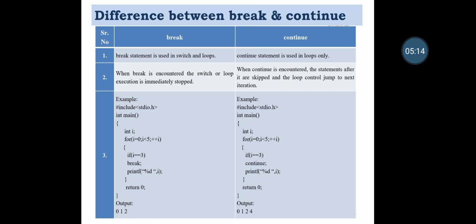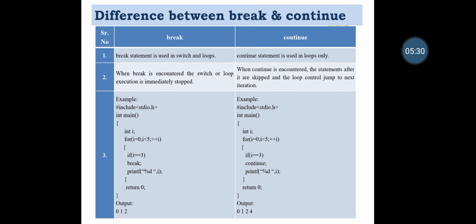Example of break in a program: #include header file, int main, integer i, for loop: i equals 0, i less than 5, ++i, the post increment operator is used. In curly braces, if i equals 3, then break the statement, otherwise print %d of i. Outside of the for loop, return 0. The output is 0, 1, 2.